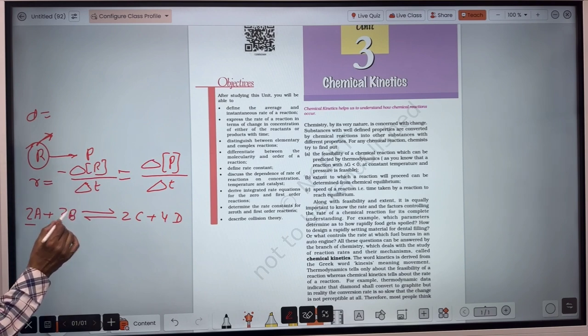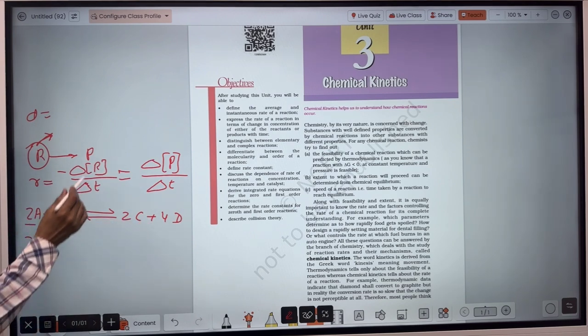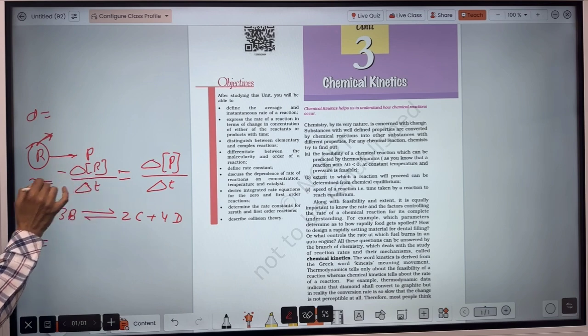So here watch out: if 2A is consumed in the reaction, then 3B will be consumed. If 4 molecules of A react, then 6 molecules of B will react. So the rate of reaction should be the same, so we divide the rate of change of a particular reactant by its stoichiometric coefficient.